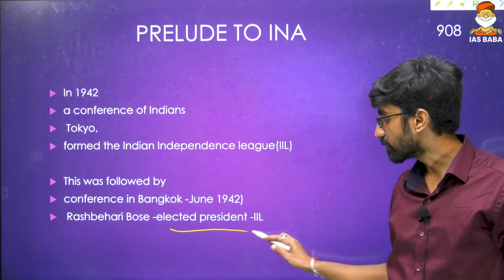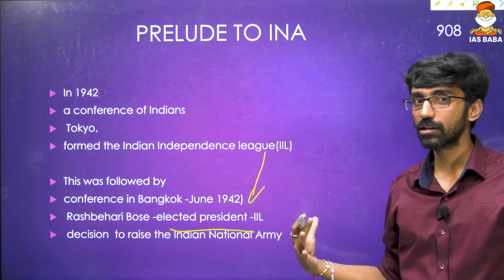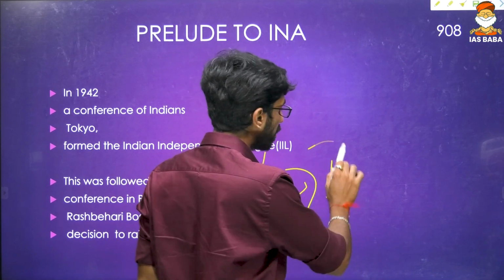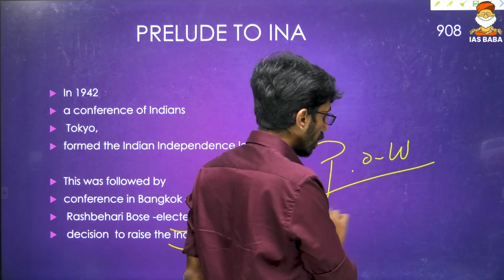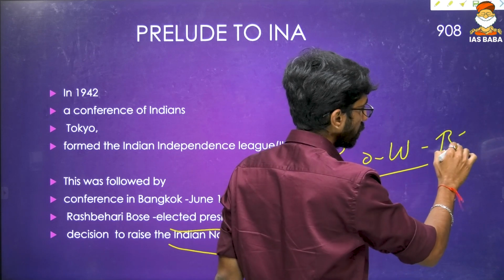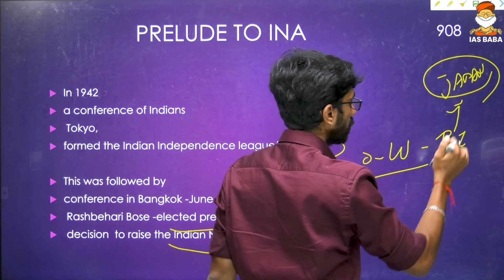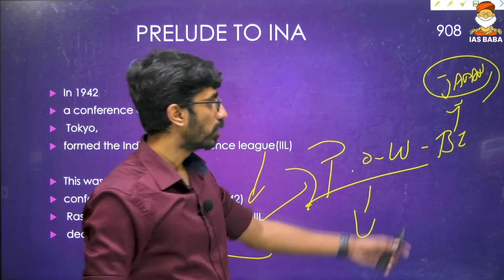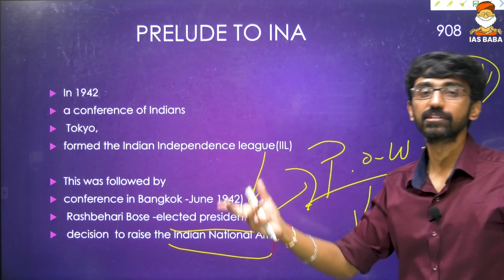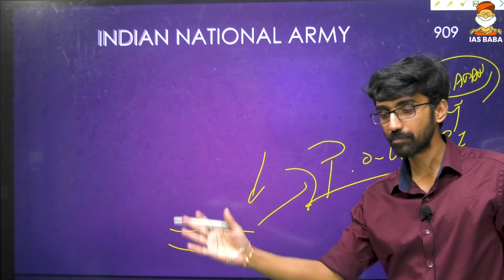Rash Behari Bose was elected president of the Indian Independence League, and the decision was taken to raise an Indian National Army, composed of prisoners of war of British India captured by Japan. They wanted to take the help of Japan to raise an Indian army to invade India and free India from the clutches of the Britishers. That is the background for INA.